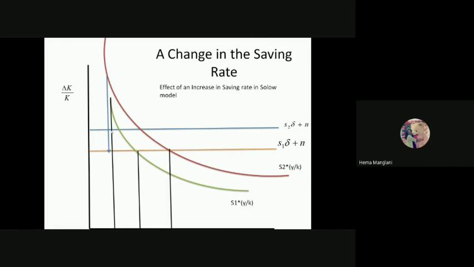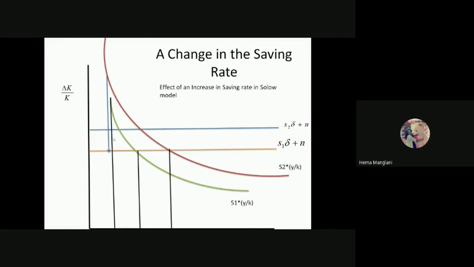If I compare this triangle, then this triangle is still greater. But from where do I need to compare? From my steady state point, because this is also a steady state point. From this steady state point, this triangle is definitely greater than this triangle.